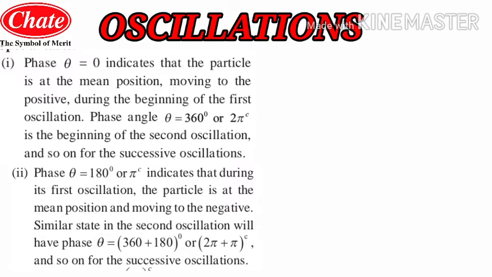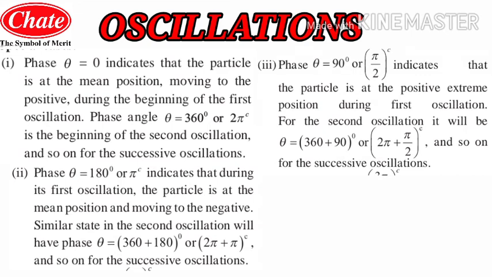Now we will see the third phase. The third phase that we have studied is the phase of 90 degrees. Theta will be 90 degrees, or in radians pi by 2. It indicates that the particle is at the positive extreme position.